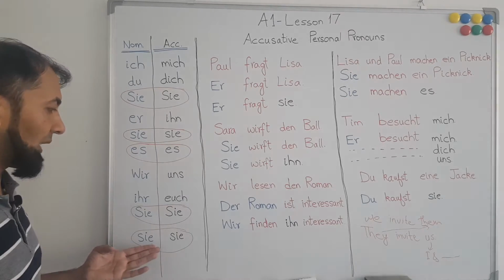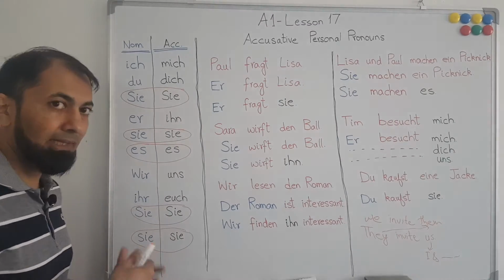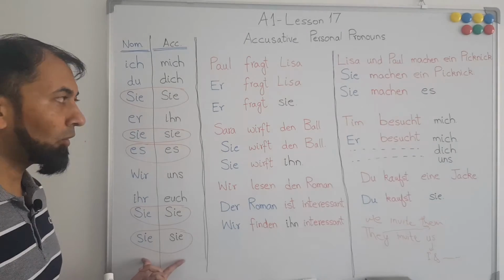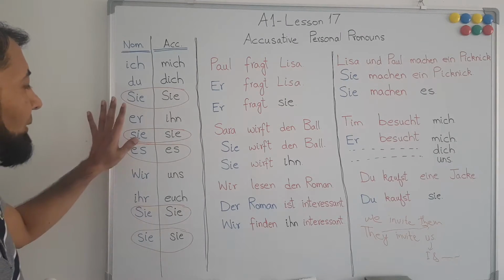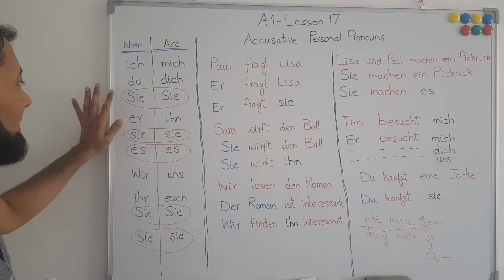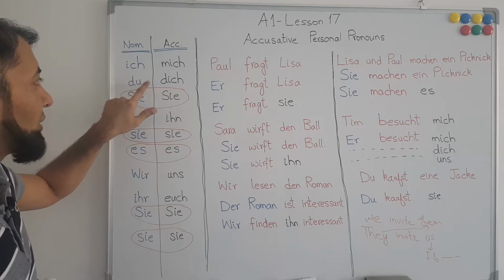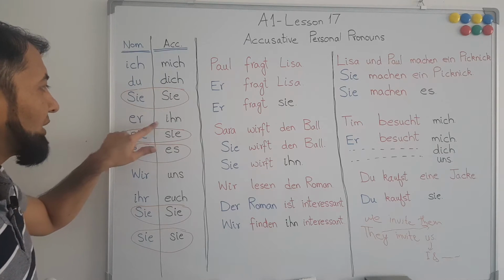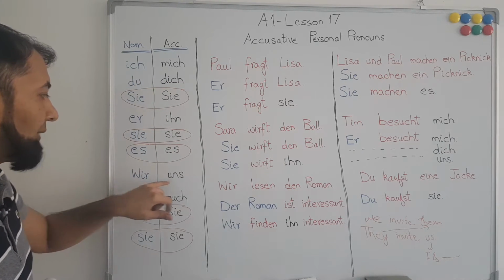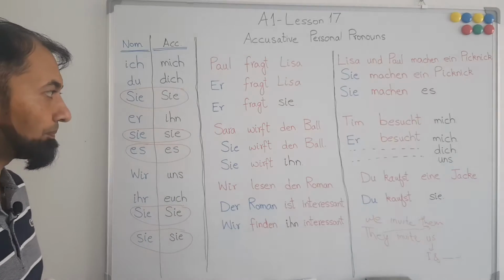So there is no change whether you use they in accusative case or in the nominative case. You can see from here that these two will remain the same, and this will remain the same. Ich will change to mich, du will change to dich, er will change to ihn, and wir will change to uns, ihr will change to euch.